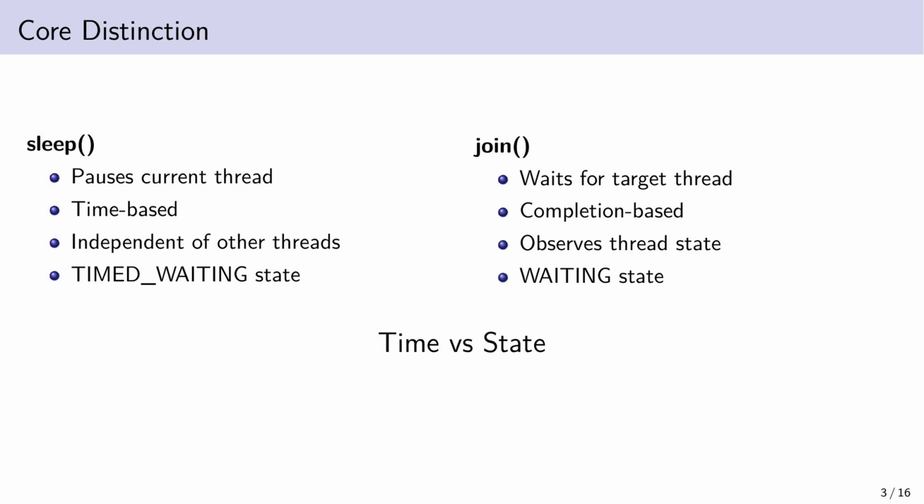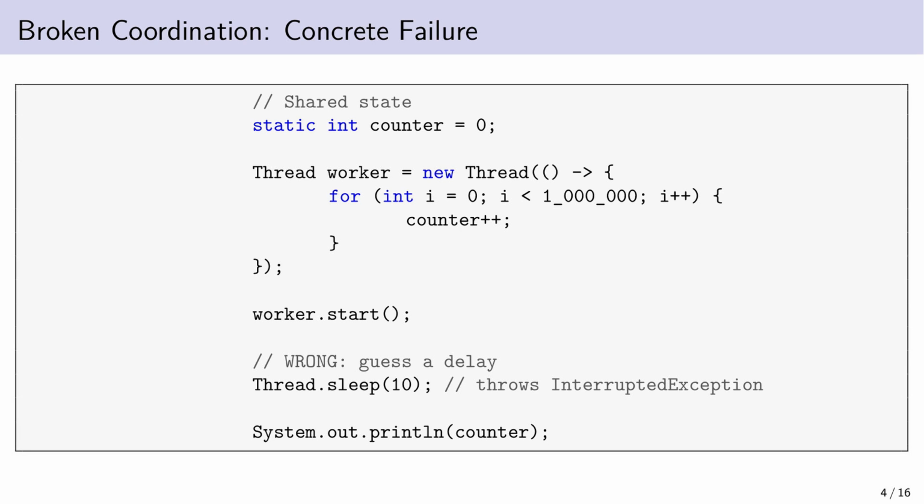Think of baking a cake. Sleep is setting a 30-minute timer and pulling the cake out when it rings, even if it's still gooey inside. Join is the baker telling you, I checked. The cake is done. One hopes, the other knows. It's time versus state.